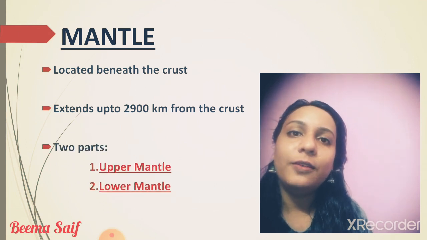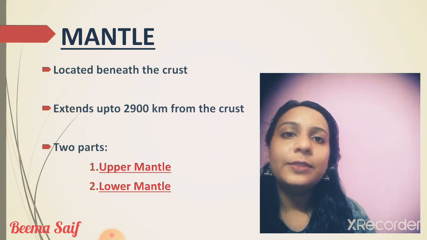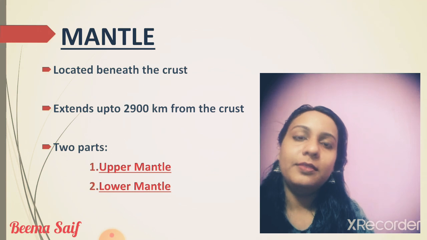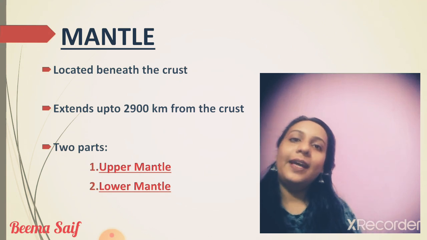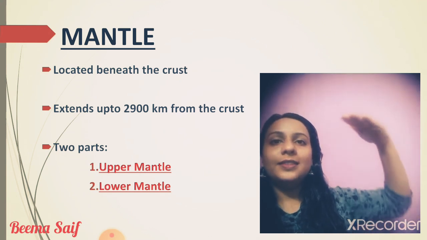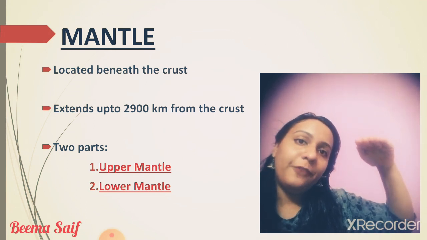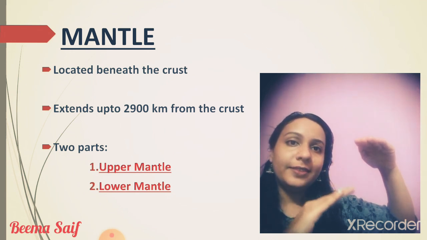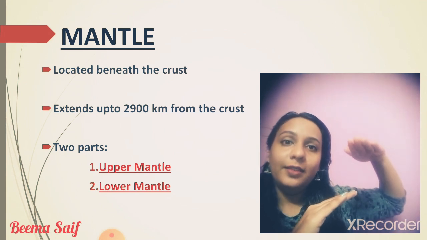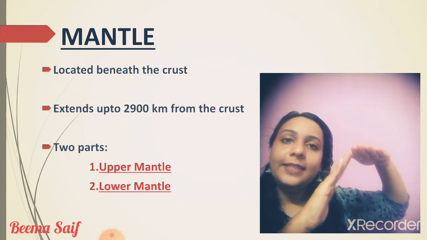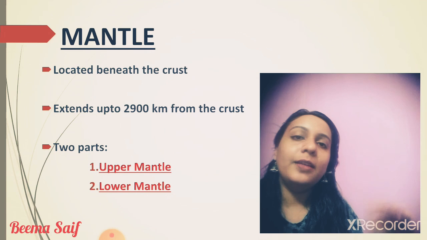Mantle is the second layer of the earth. It lies beneath the crust. It extends up to 2,900 km from the crust. It is further divided into two, that is the upper mantle and lower mantle. So we know crust is the outermost part of the earth. It is approximately 40 km thick. And from crust, there lies mantle, which extends up to 2,900 km. From crust, which is up to 40 km depth, mantle starts and it extends up to 2,900 km. Mantle is further divided into two, that is upper mantle and lower mantle.